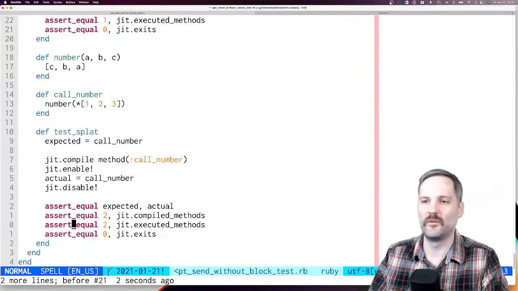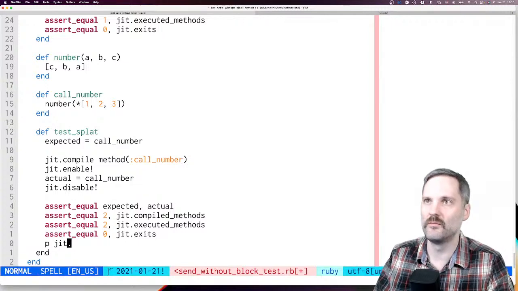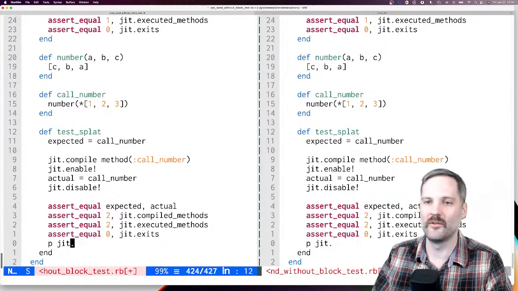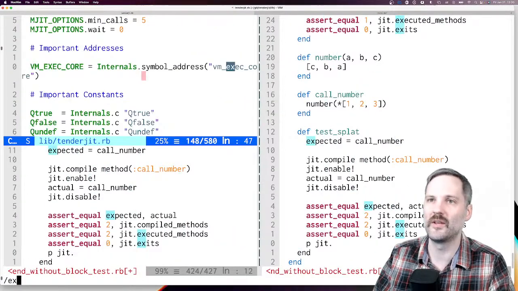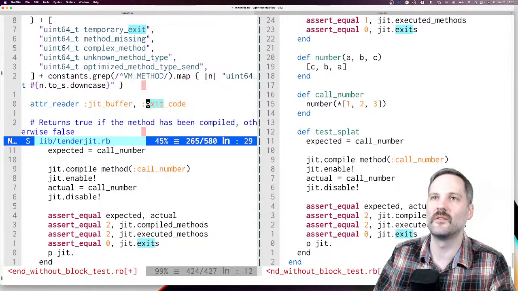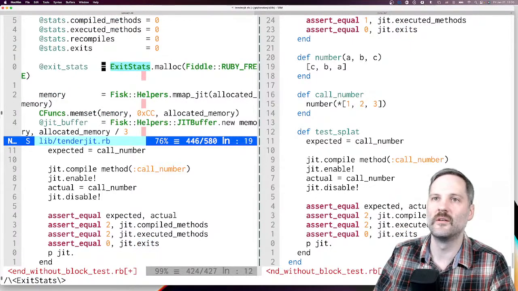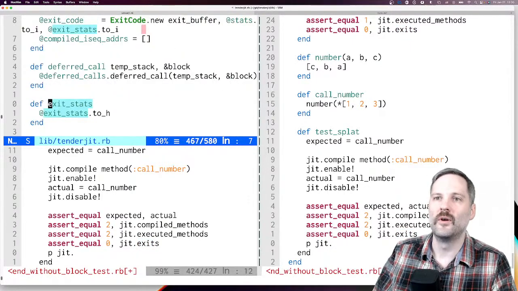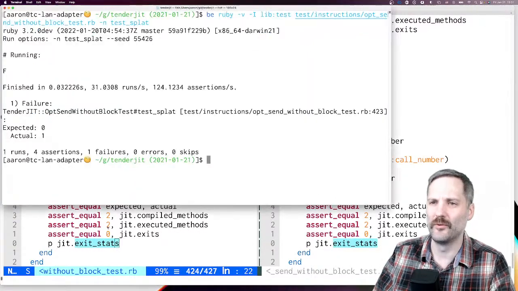Okay, so if I print out, what is it, pjit dot, what is it? Boy, I haven't worked on this in a while. There should be an exit stats. Who has exits? Ah, here we go. pjit.exit stats, and this is going to give us a hash, but I think it's going to be gross.